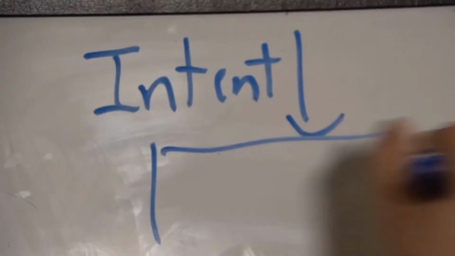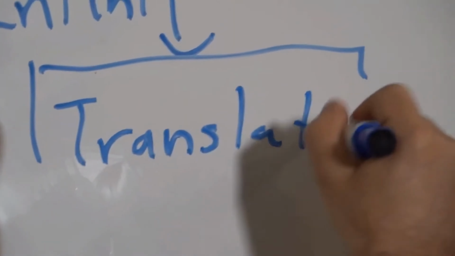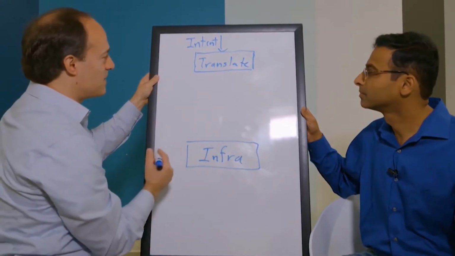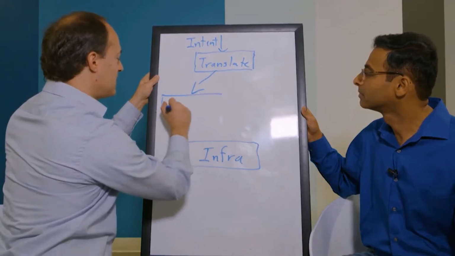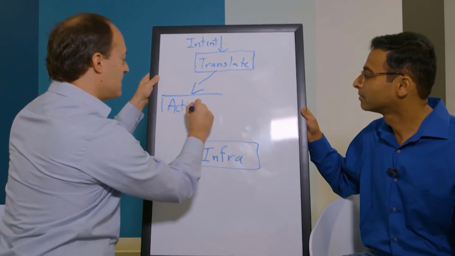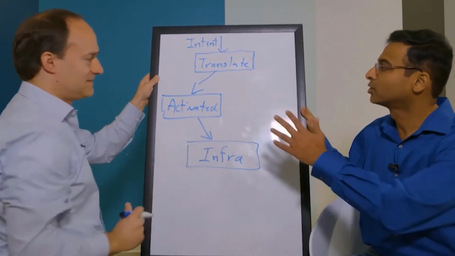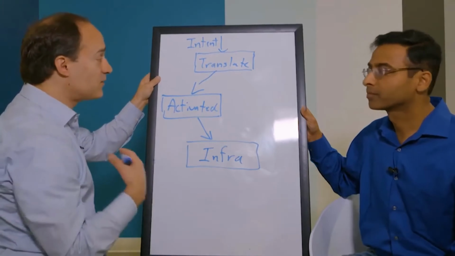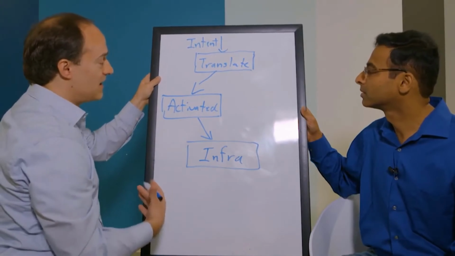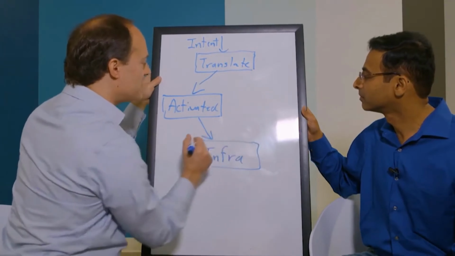We take this intent, and then we translate it. We basically translate the intent, what we want to do, into the network and security policies which we want to apply in the infrastructure. These network and security policies then are activated on the infrastructure. And all these are done through open APIs, programmable models. Exactly. Something that Cisco is very focused on, open-based, on standards and open APIs, and this is all done through open APIs.